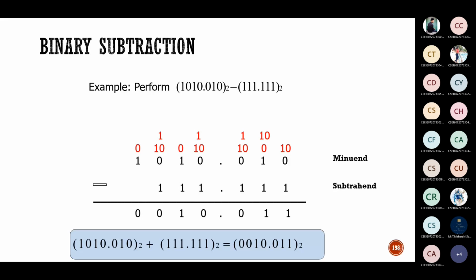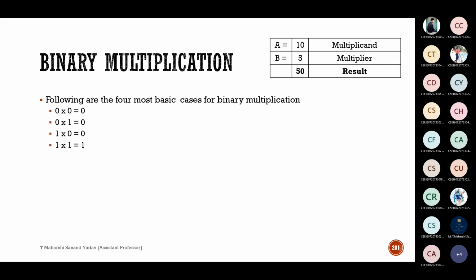Next, multiplication. Again the same concept, the sign change. So 0 into 0 is 0. 0 into 1 is 0. 1 into 0 is 0. 1 into 1 is 1. And here the important terminology which you need to remember is, here A is called the multiplicand, B is called the multiplier.